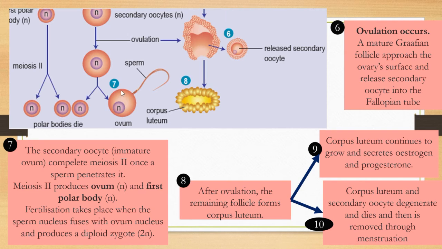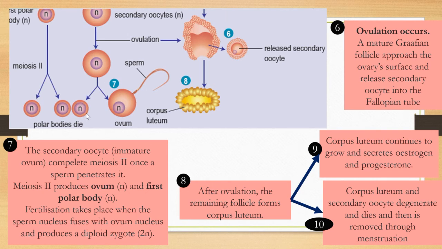So meiosis 2 produces the ovum. This is referred to as the ovum. The ovum is produced only after the sperm penetrates into the secondary oocyte. So meiosis 2 will produce one ovum and the second polar body.